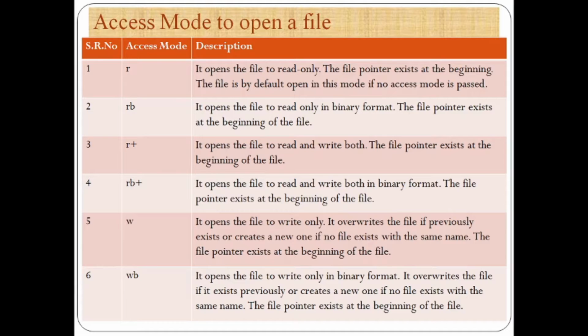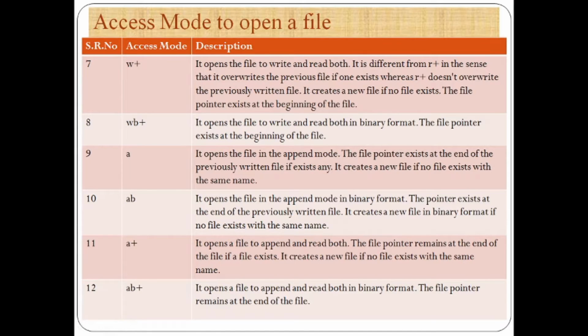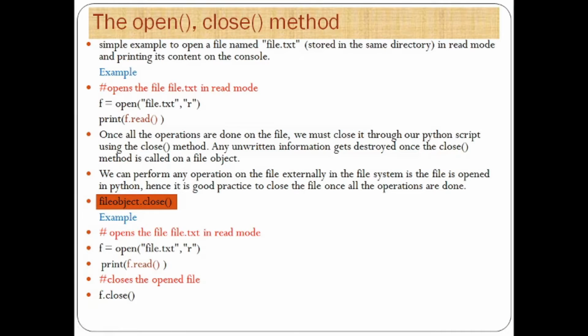It overwrites the file if it exists previously, or creates a new one if no file exists with the same name. In the same way, for append there are AB mode, A plus and AB plus mode, used for appending purposes.